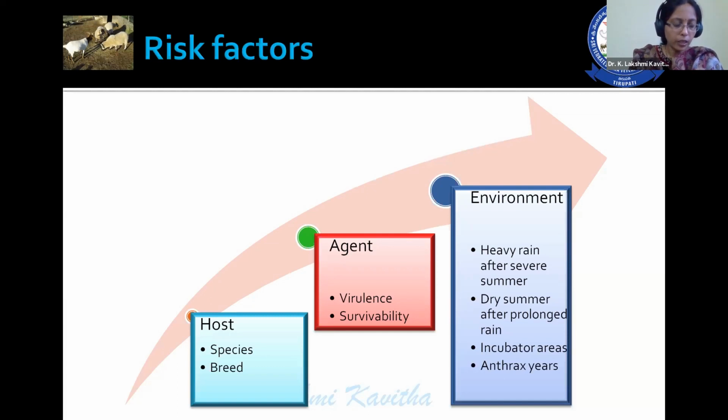So these incubator areas, generally if the soil is contaminated with the anthrax spores, sometimes that soil acts as an incubator area for these spores. Not only that, because of the heavy rains after severe summer, or dry summer after a prolonged rain, all these things lead to the availability of the spore in that particular area.